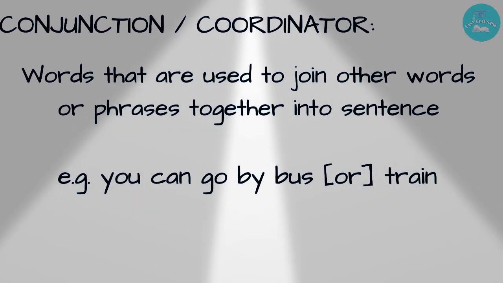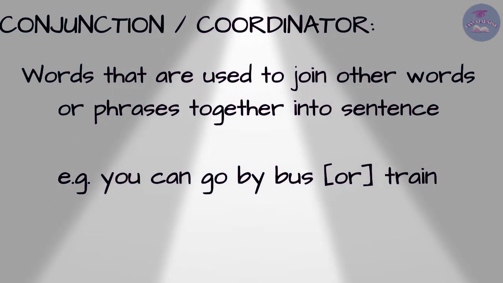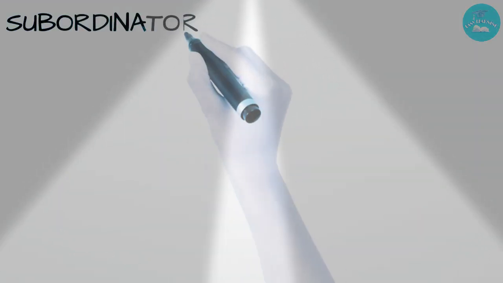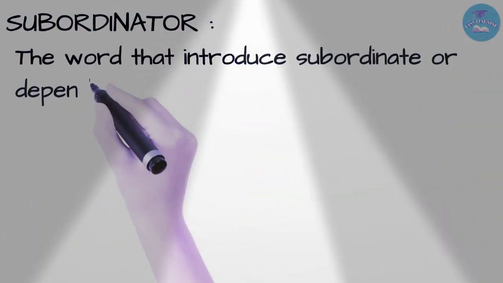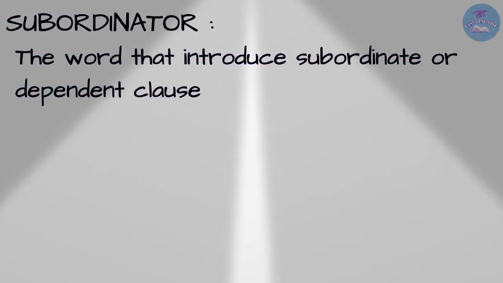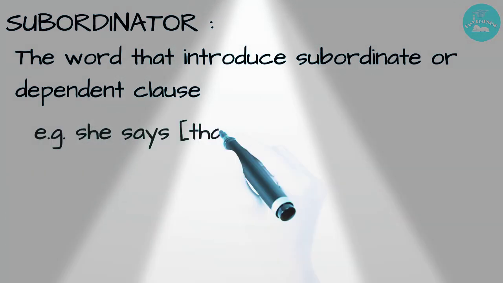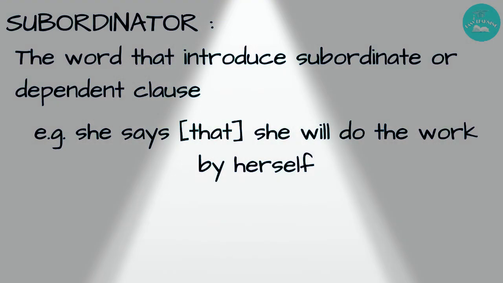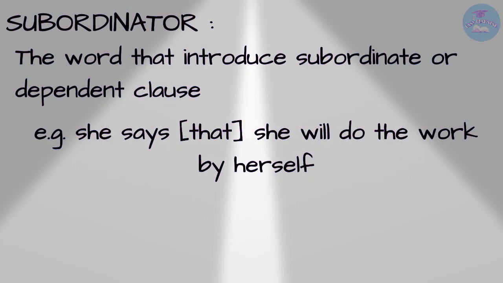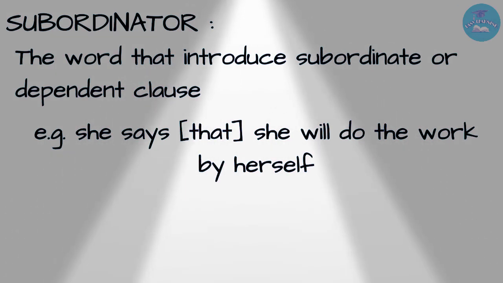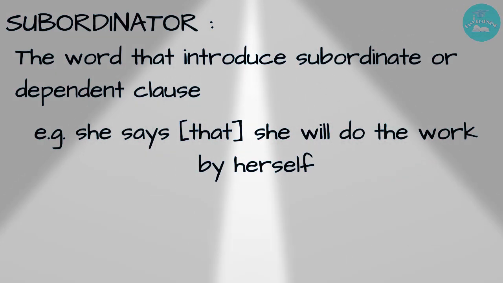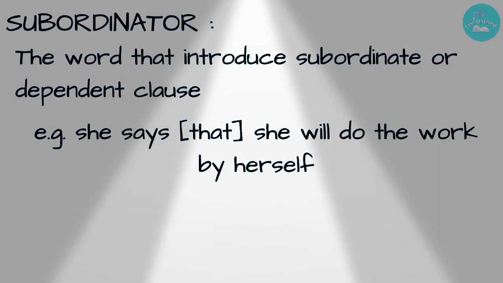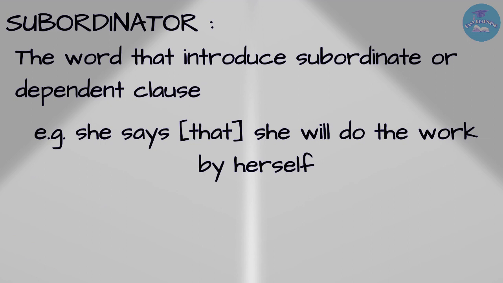And our last part of speech or word category, word class is subordinator. Subordinators are those words that introduce subordinate or dependent clauses. And the words are that, if, who, whether, whom, etc. These are the words that indicate a subordinate clause. It has a very limited number of items. So basically these were the 8 types of parts of speech in English that I have discussed in my video.